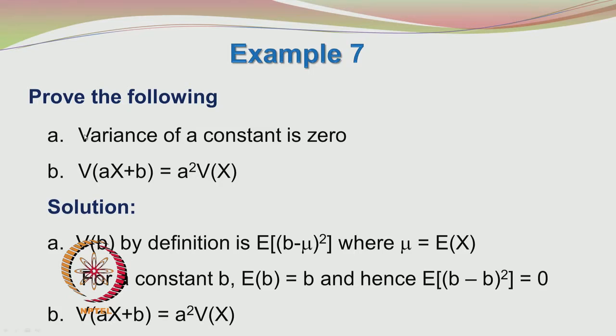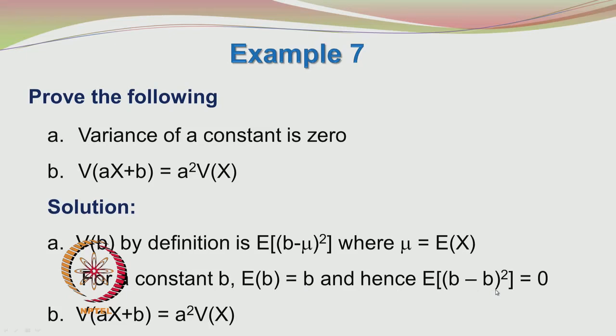First, let us go to part A. Variance of a constant is 0. So, the variance of b by definition is expected value of b minus mu whole squared, where mu is equal to expected value of x. For a constant b, expected value of b is equal to b.